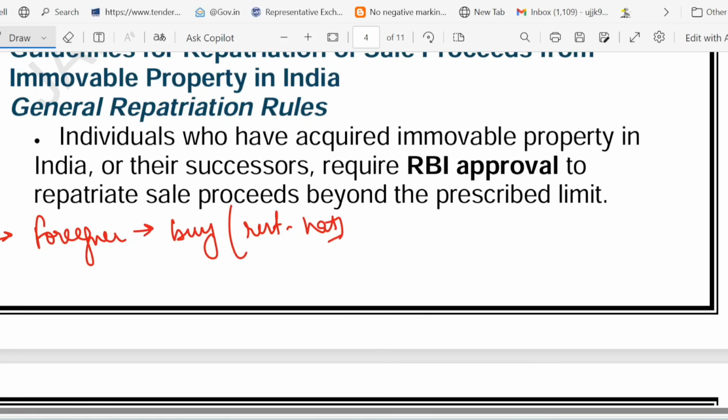So if the foreigner is abroad, they can only lease or inherit. They cannot buy. RBI approval is needed. They can only lease and inherit. RBI approval is required.